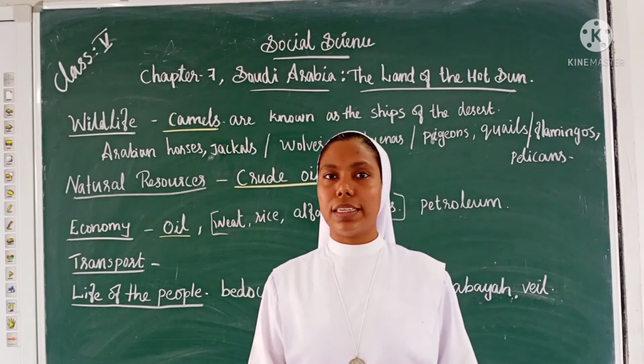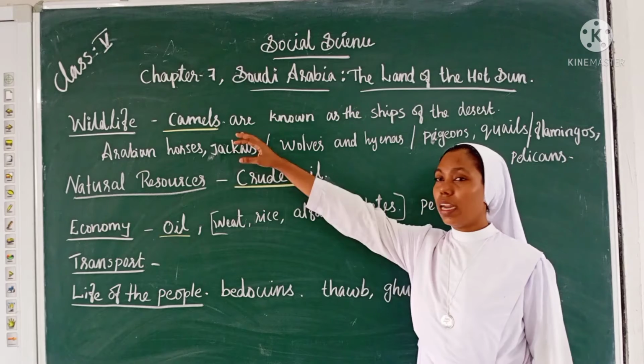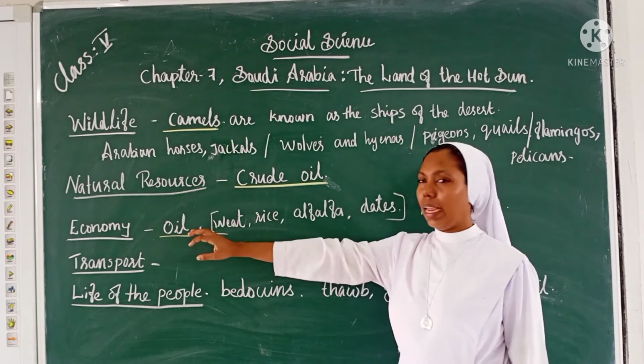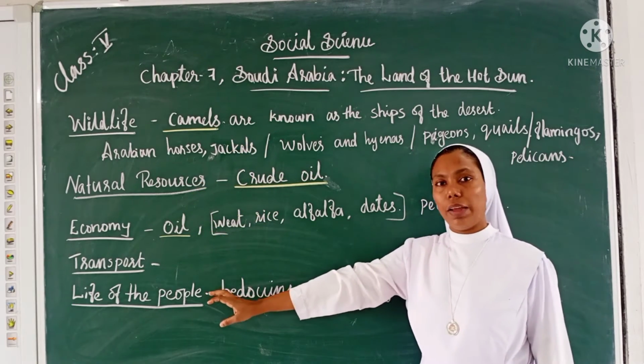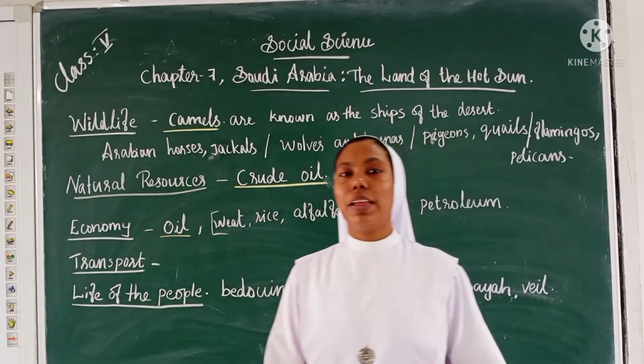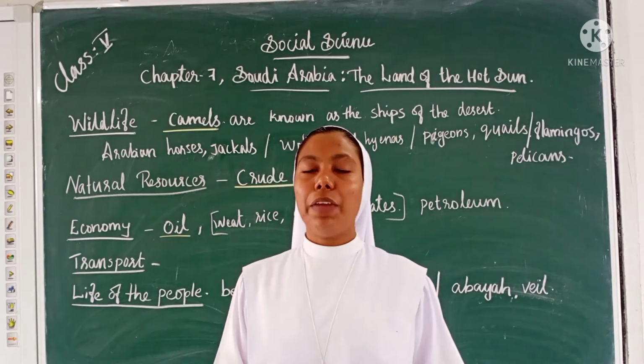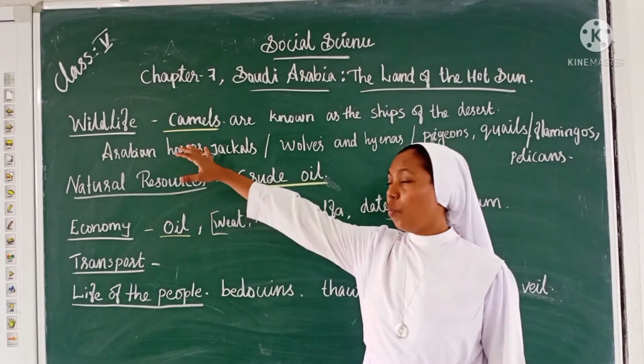In today's class, let us discuss the wildlife, the natural resources, economy, transport and the life of the people, how the people were living in Saudi Arabia. First of all, we can discuss the wildlife.